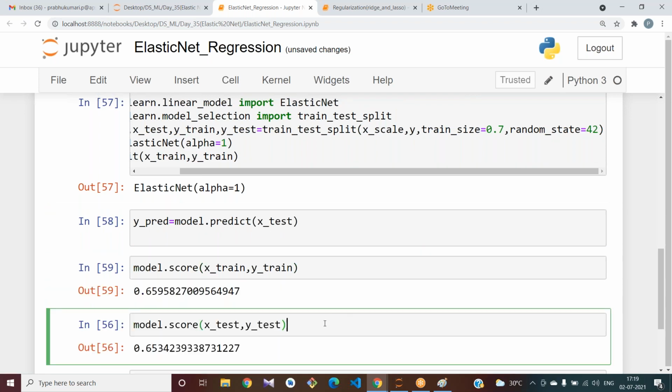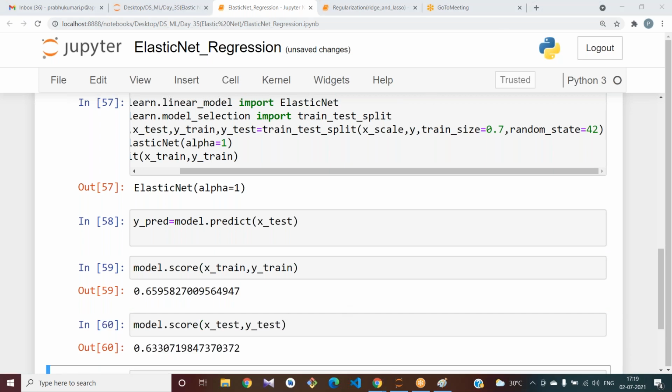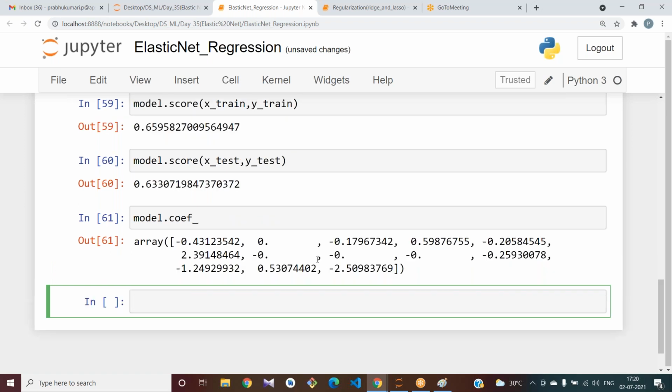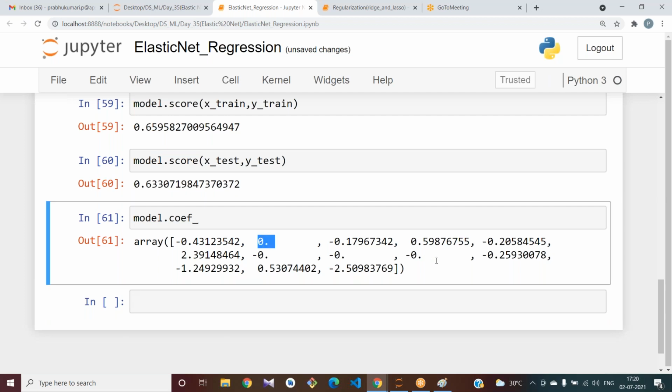Is this completed on your end? Please respond once. Students, is this completed? Okay, you can see the coefficient values here. How do we see the coefficient values? Model dot. See, since it uses lasso and ridge, it tries to remove some unwanted features also here. See, some values you got 0.